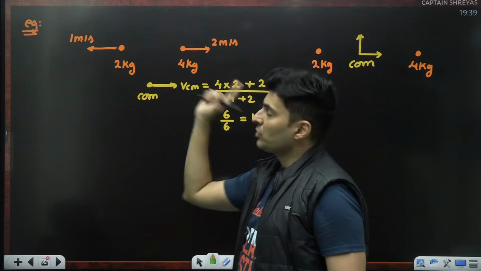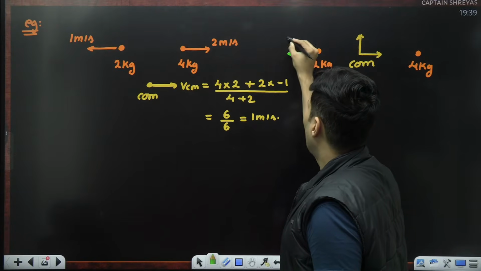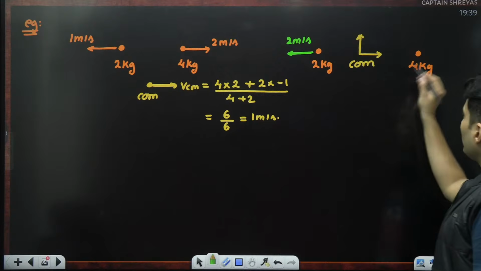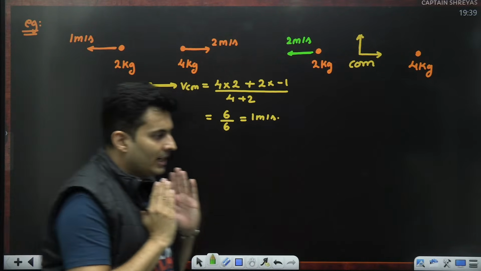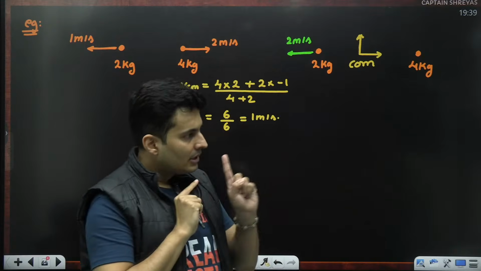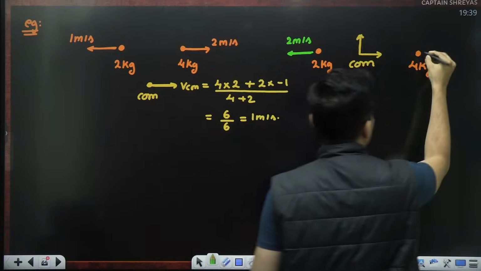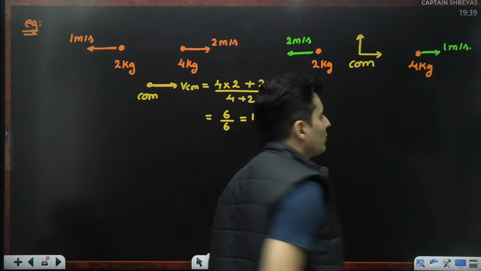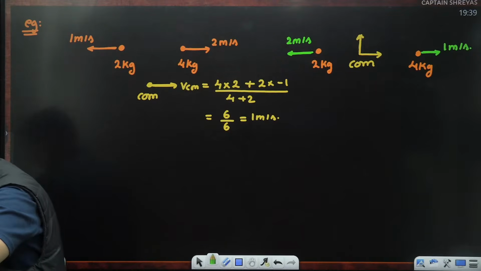So this mass going towards the left side will appear to go at which speed? Obviously 2 meters per second. If you look at the 4 kg mass, you are following it with the speed of 1. It is moving away from you with 2. So the relative speed will be 1. So this guy's speed will then become 1 meter per second. Is that so? Everybody able to get that relative motion concept?